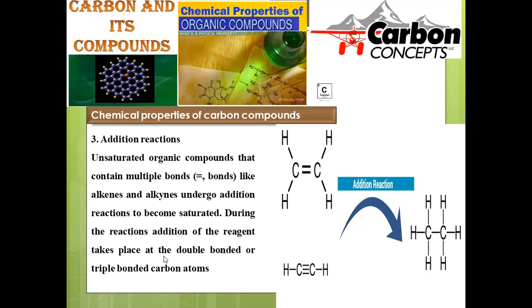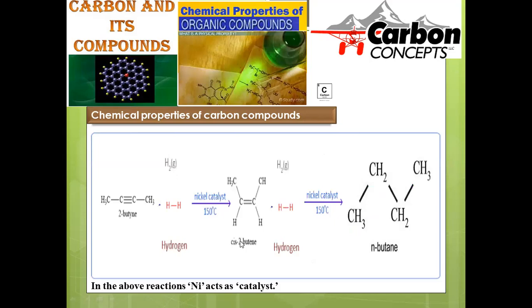Simply, unsaturated organic compounds are converted into saturated organic compounds by addition reactions. So addition of the reagent takes place at the double bond or triple bond, so that the final product, a saturated compound, will be generated. To explain this, the simplest example: I'm taking a 4 carbon parent chain with a triple bond and adding hydrogen in the presence of Raney nickel. Raney nickel plays a vital role, being a transition metal, a d-block element, and it is very versatile for hydrogenation. So here nickel works like a reducing agent, meaning it is used to add hydrogen.